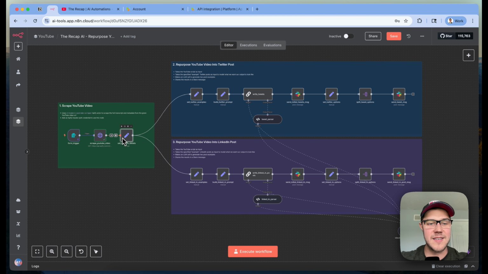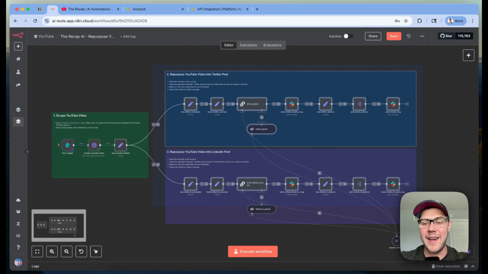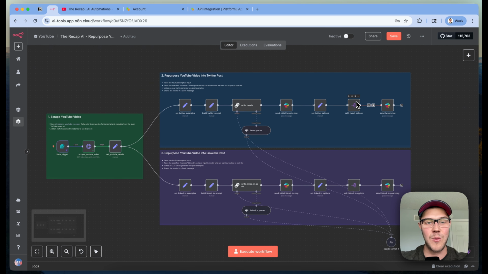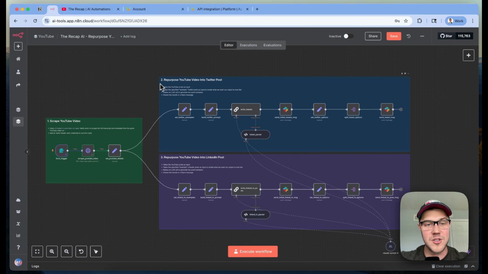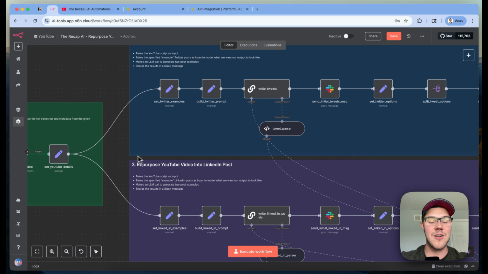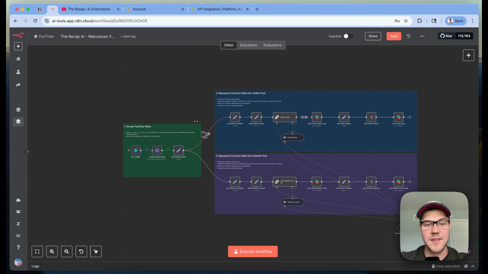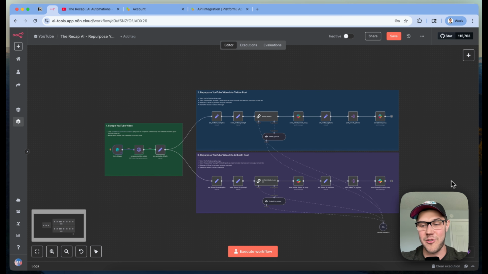What we're going to do next, after the set field node, is fan out to the two different sections that we have defined here. On number 2 here, we're going to be repurposing this transcript into a Twitter post. And under number 3, we're going to be repurposing this transcript into a LinkedIn post. So when we actually run this, it's going to first run number 2. Once that's done, it's going to come down here and run number 3.